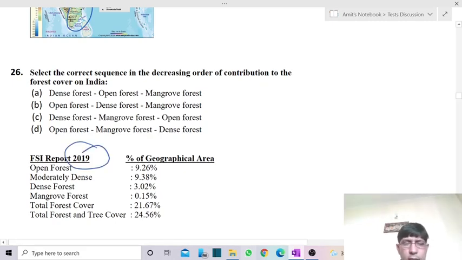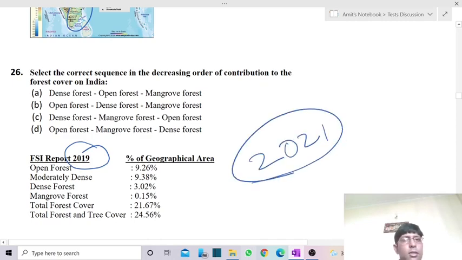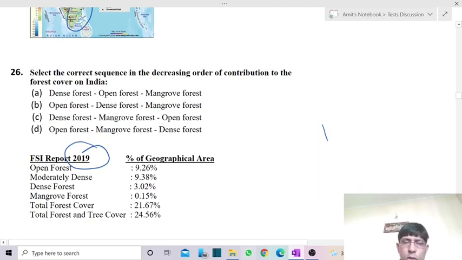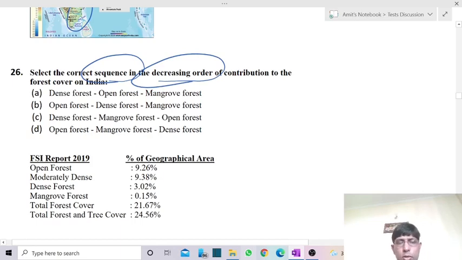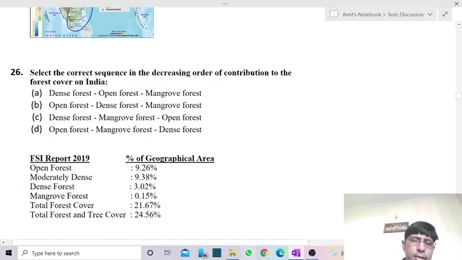Forest survey takes place after every 2 years, so we are still awaiting the report for 2021. So we have to take the reference of 2019 only. But this question is very simple. We have to give the sequence in decreasing order as per the contribution to the forest cover in India.